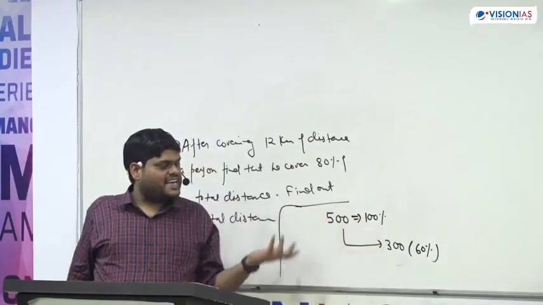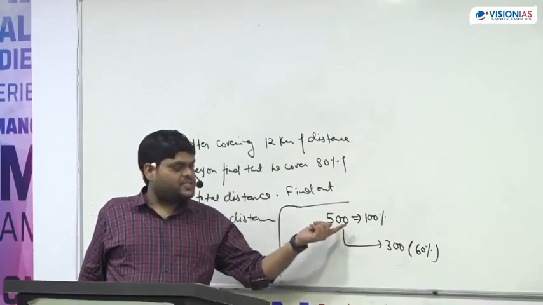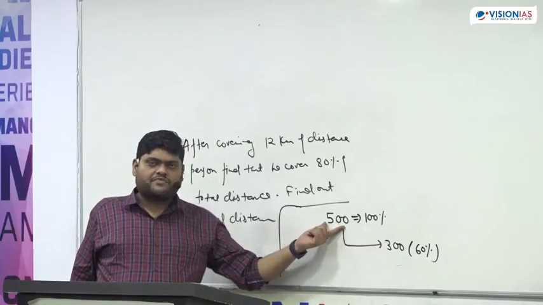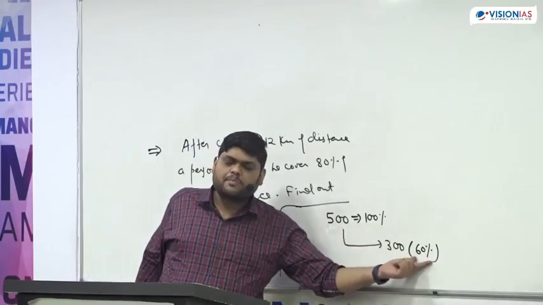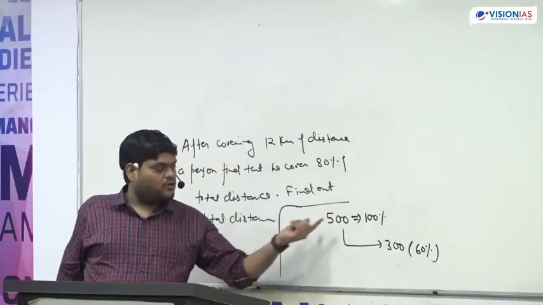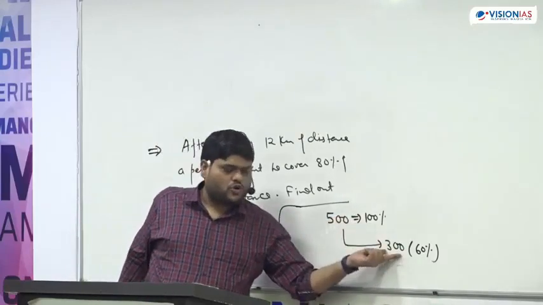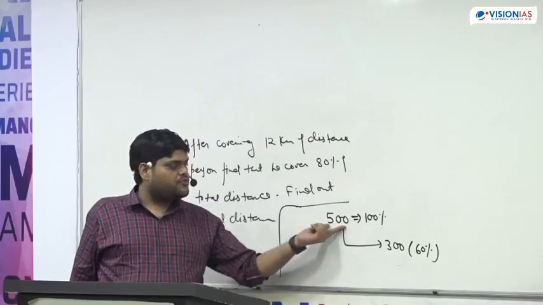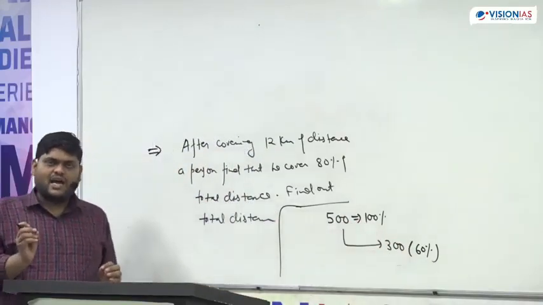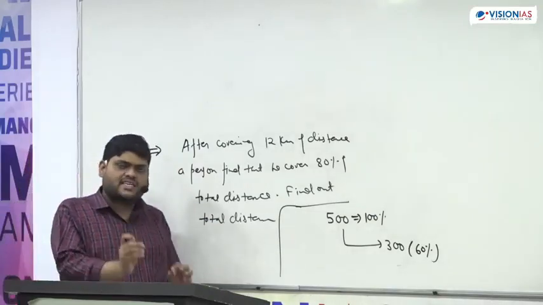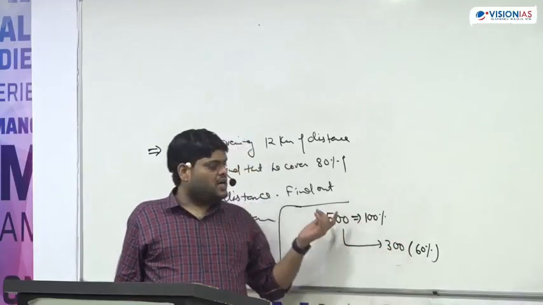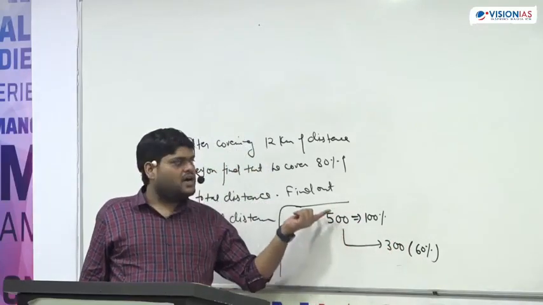So we can either say out of 500, a student scored 300 marks, or out of 500, a student scored 60% marks. Both things are the same. So understand, each number can be represented in percentage terms with respect to the total quantity.